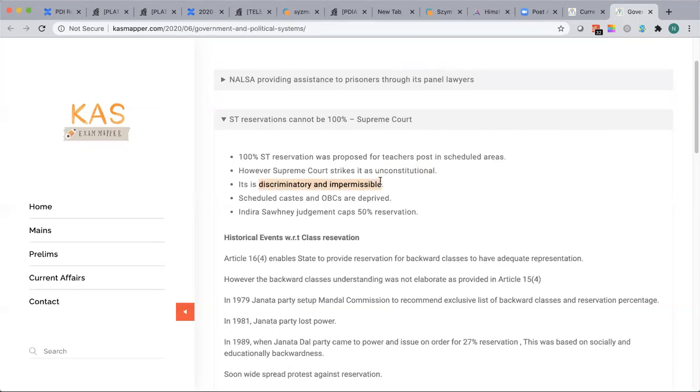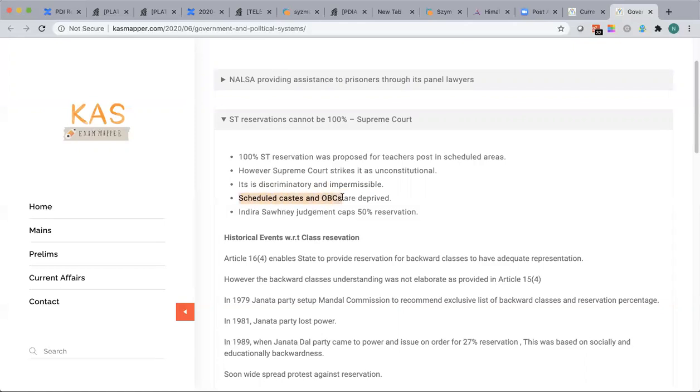Discriminatory not in the general sense, like usually we know SCs and STs are discriminated against. But in this case, the general caste or general class people are discriminated against. If 100% reservation is provided, what happens to other general category people? And for instance, what happens to ST and OBC in this case?